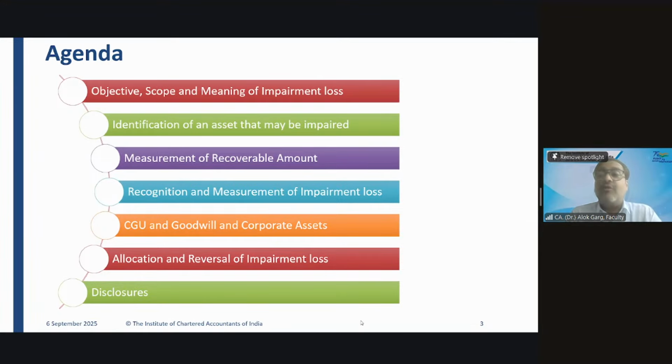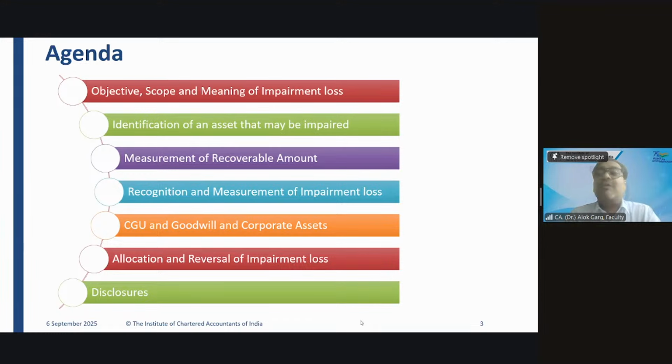Or going individually, that asset has an impairment loss of, let's say, 2 rupees. But when you're allocating impairment loss, it is coming out at 5 rupees. So will you charge impairment loss on that asset to the extent of 2 rupees only, or will you allocate 5 rupees? Sir, 2 rupees.